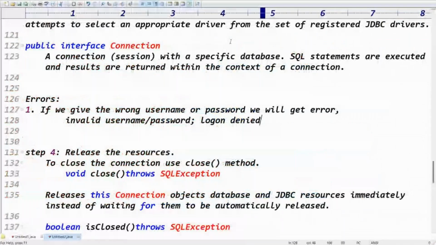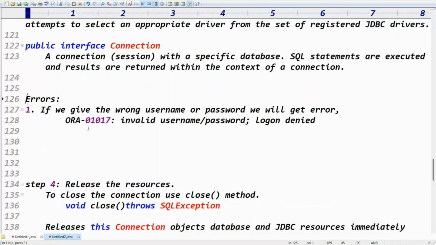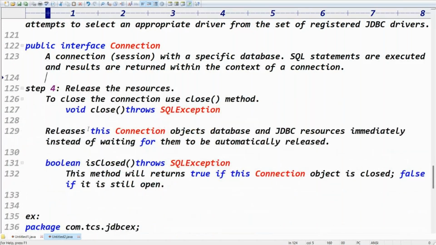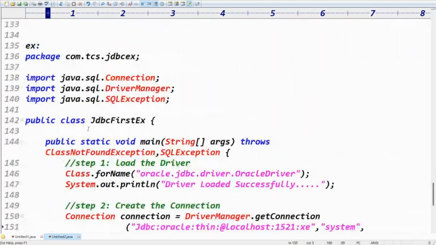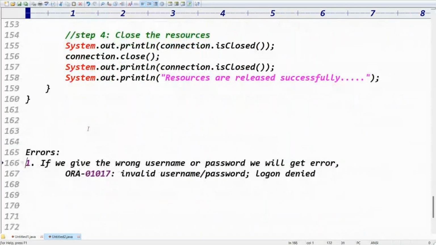Actually in Oracle errors, we have some numbers, like error 01017, right? Exactly. There are different types of errors. Most frequently you'll get these errors. First one, if we give the wrong username or password, you get an error like this.